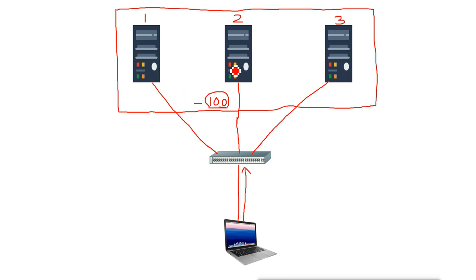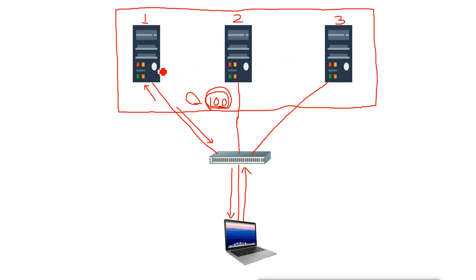These cluster nodes. Suppose the request goes to this server, so this server will say, okay, this IP is my IP and this is the MAC address of my machine, and this reply will go to the switch, and then from the switch it will go to the user, and then the user sends the request to this MAC address and IP, and this server will respond. Now this node is not replying on its own IP address, it is actually replying on this cluster IP address. Same as for other servers.